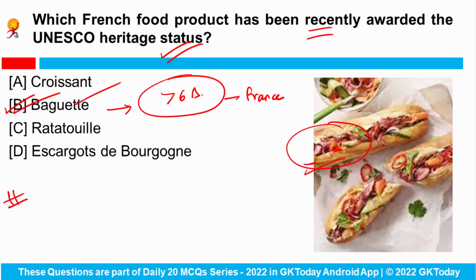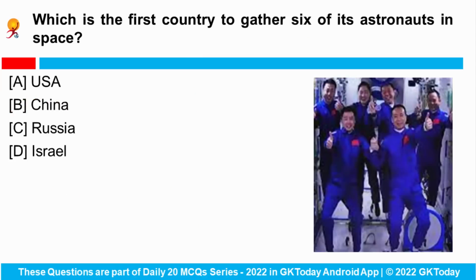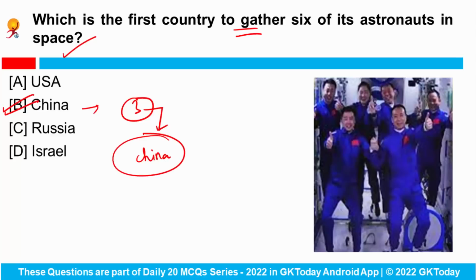Now, a few days back we have seen that the United Nations has recently said that Australia's Great Barrier Reef should be placed on its danger list. Right? Next question says, which is the first country to gather 6 of its astronauts in space? So China has successfully launched the spacecraft that carries 3 astronauts to its space station, and these 3 astronauts met with their colleagues after docking with the under construction space station. Okay, and with this China becomes the first country to gather 6 of its astronauts in space.